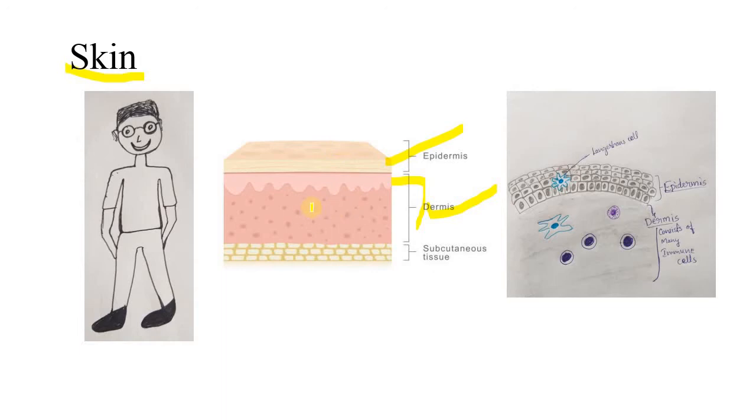The dermis consists of many immune cells like macrophages, dendritic cells and mast cells. In the dermis layer are present the sweat glands and the sebaceous glands, whose secretion is acidic in nature and acts against pathogens, being antimicrobial.